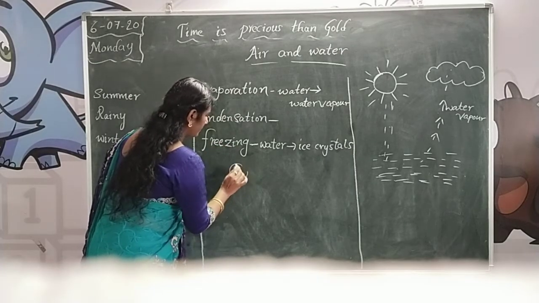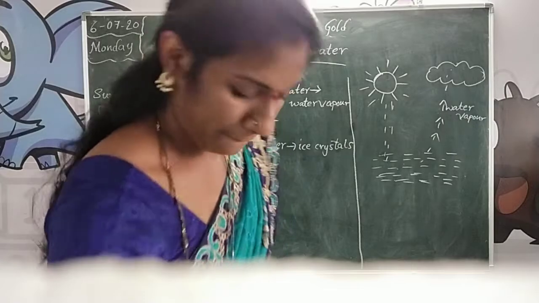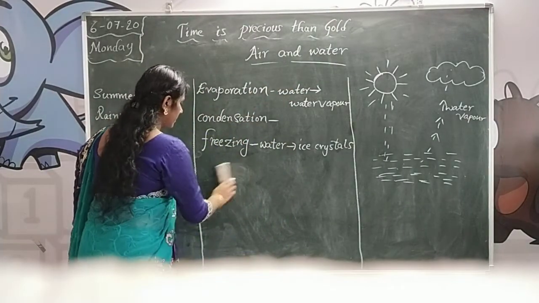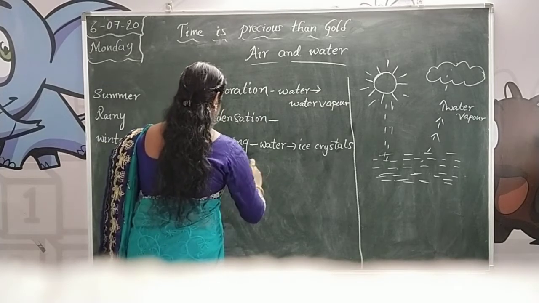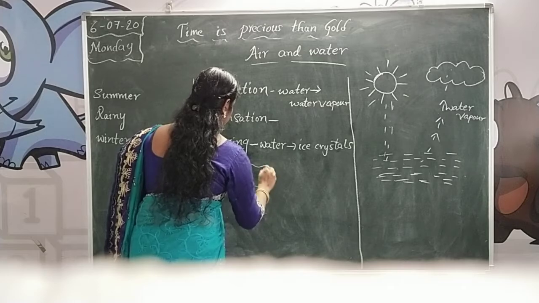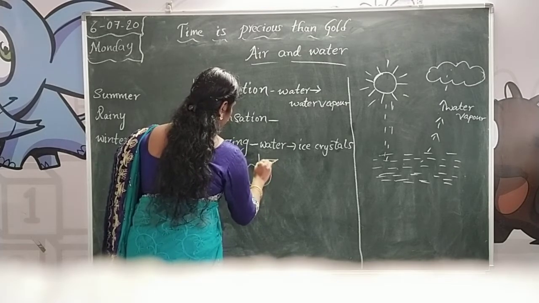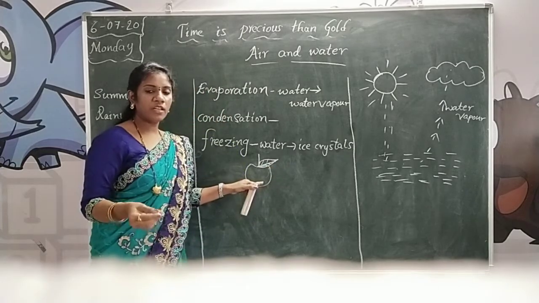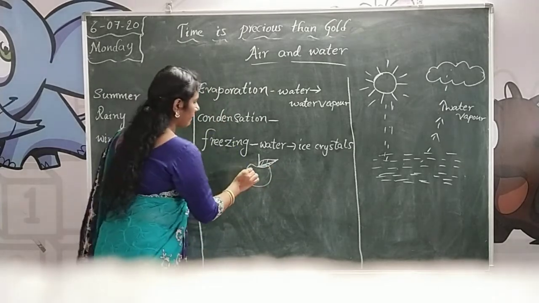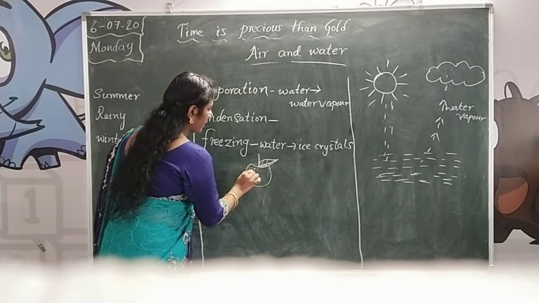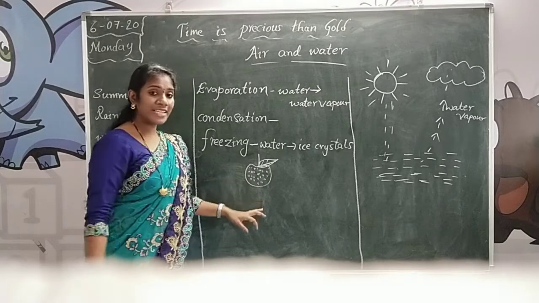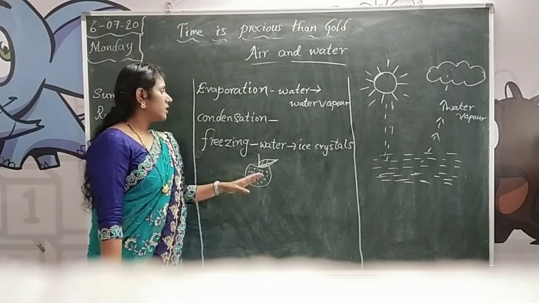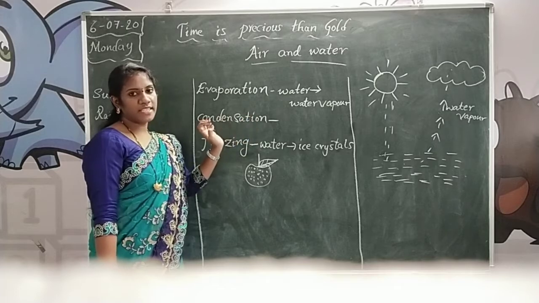For example, see here, this is the apple. You can think this is an apple. Now we are taking this apple from the fridge. After 5 minutes, it can form small droplets on the apple. After 5 minutes, we can see small droplets on the apple. So this process we can call condensation.